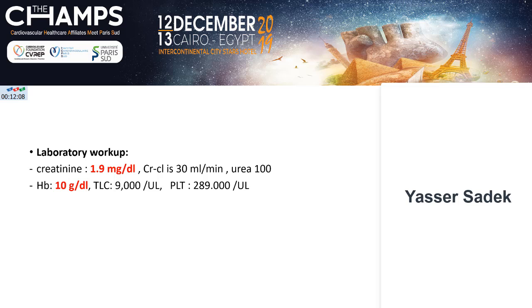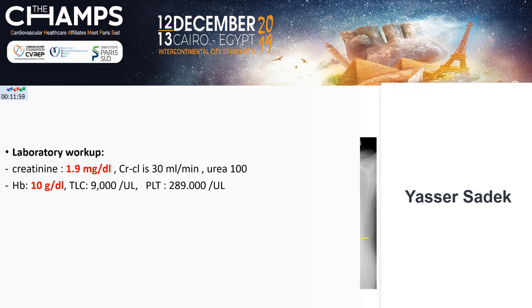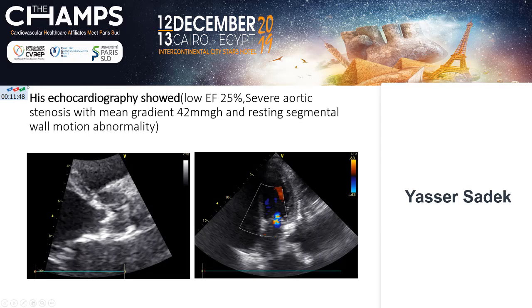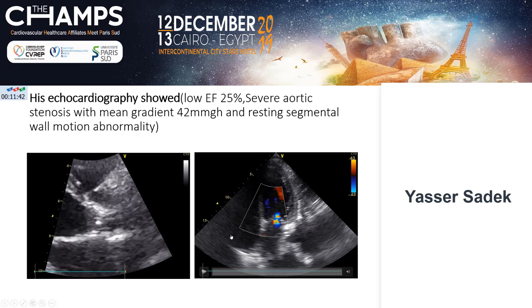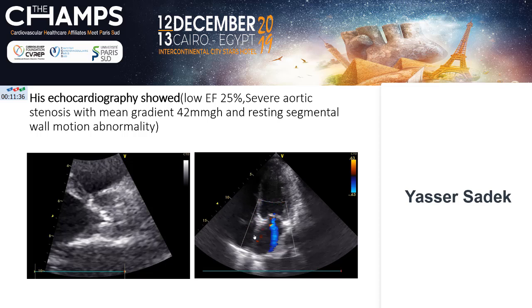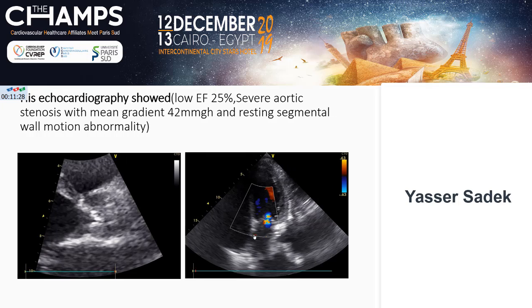Creatinine clearance is less than or equal to 30 milliliters per minute, and his hemoglobin is only 10 grams per deciliter. And this is his ECG and his chest X-ray, and you can appreciate he has left pleural effusion. And this is his echo. He has significant aortic stenosis with mild mitral regurgitation. His ejection fraction is only 25%, with mean gradient of 42 millimeters of mercury.